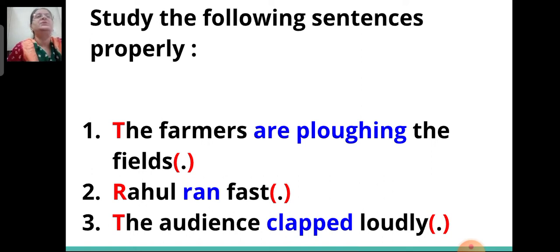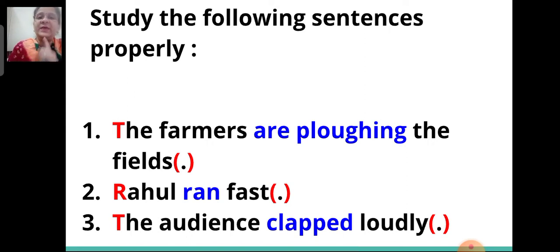So what do we see over here, children? The starting letter of each first word is highlighted in red and is in capital. Then the words in blue are verbs. And the mark in the brackets, that is the dot, is the full stop.